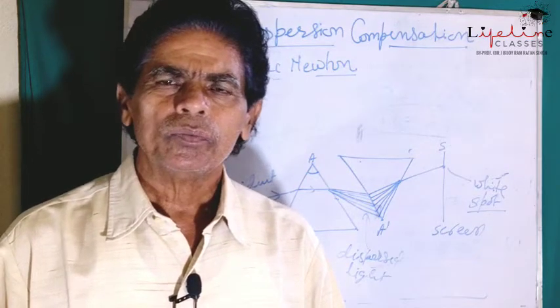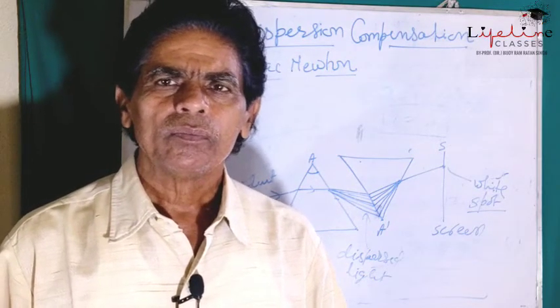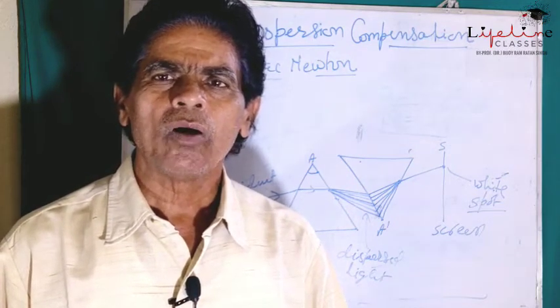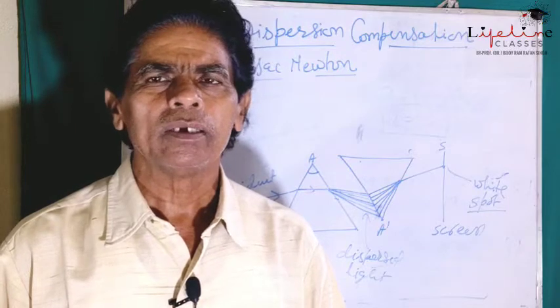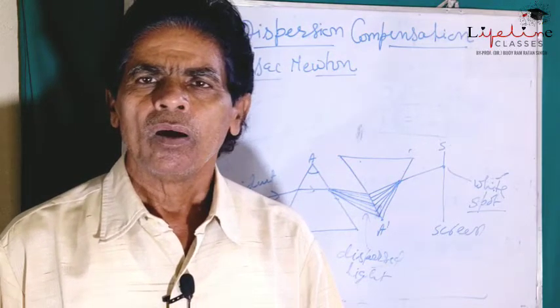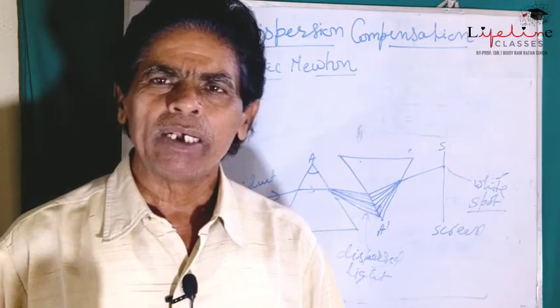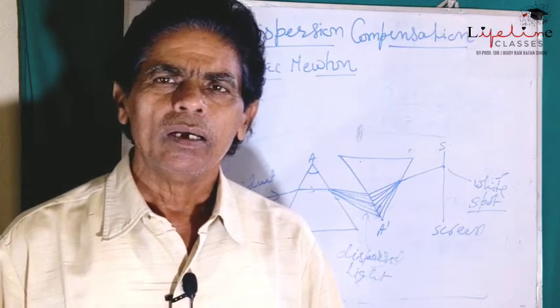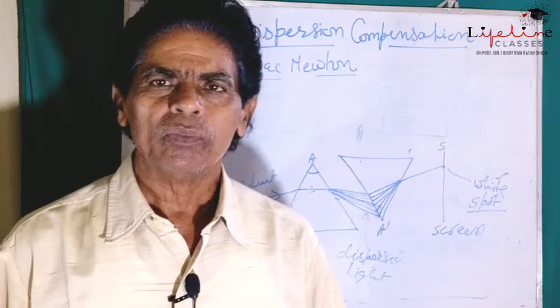In order to prove it, he introduced a set of 2 prisms with similar optic materials as well as the angle of prism.